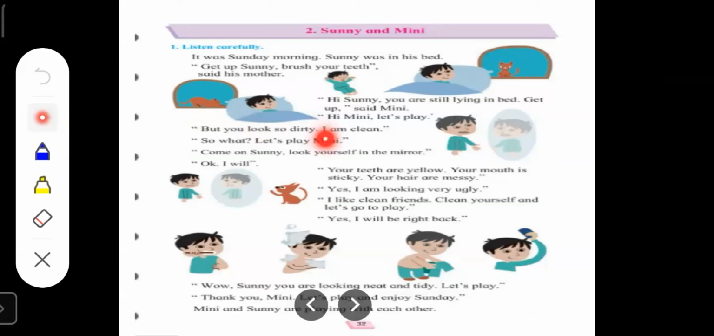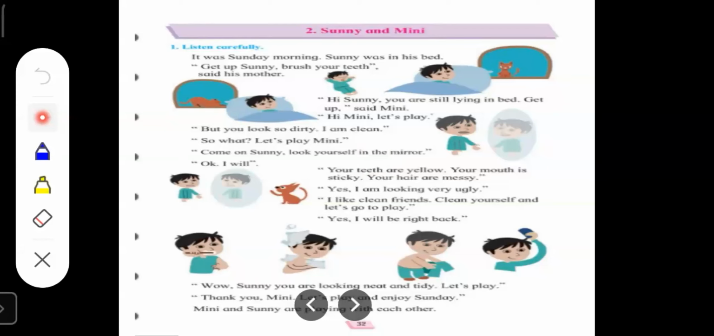But you look so dirty. I am clean. So what? Let's play, Minnie. Come on, Sunny. Look yourself in the mirror. Okay, I will. Then Minnie is telling, but you look so dirty. I am clean.